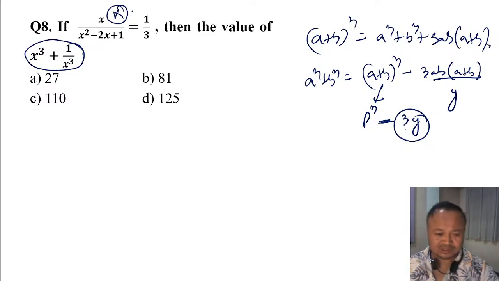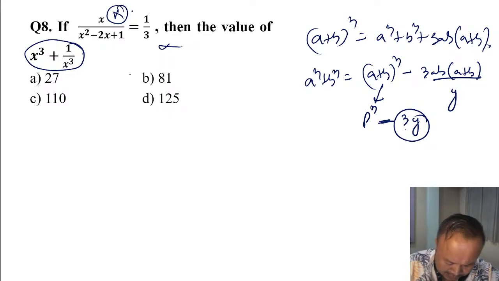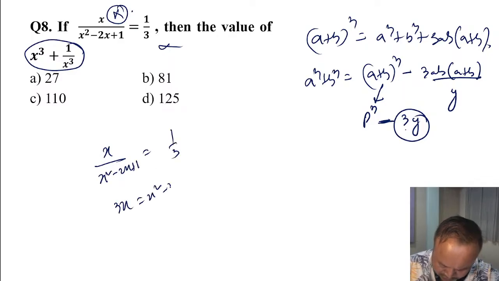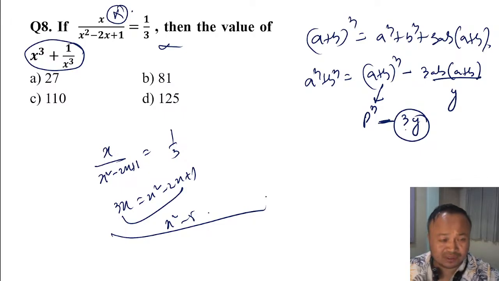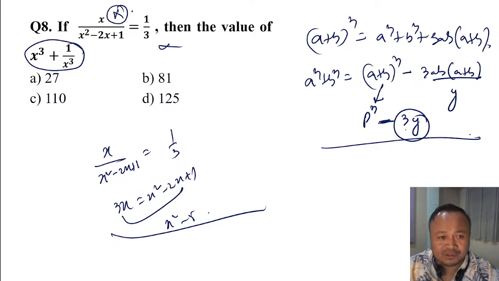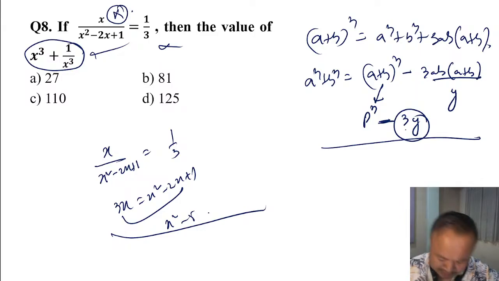So if you know this concept, I don't want to go beyond any formula for this. The formula is this: if you cross multiply, x divided by x square minus twice x plus 1 is equal to 1 by 3, so you get thrice x equal to x square minus twice x plus 1. Everyone can do that, but the concept is: you just choose a perfect cube number and subtract or add a multiple of 3.